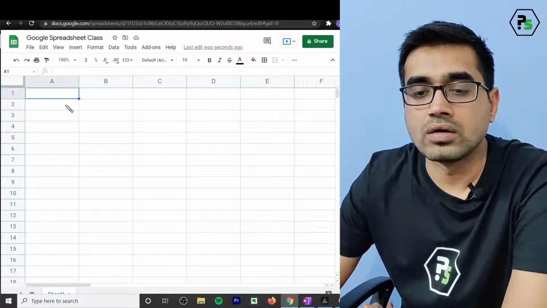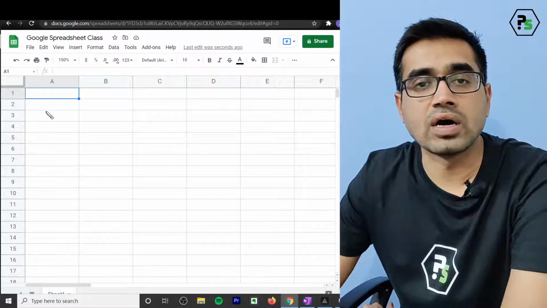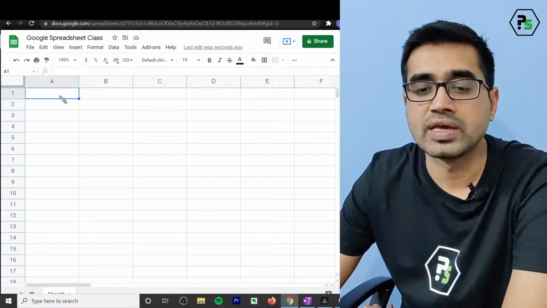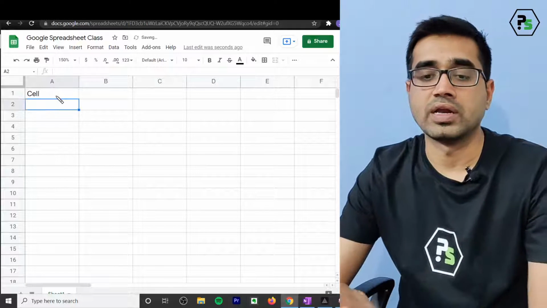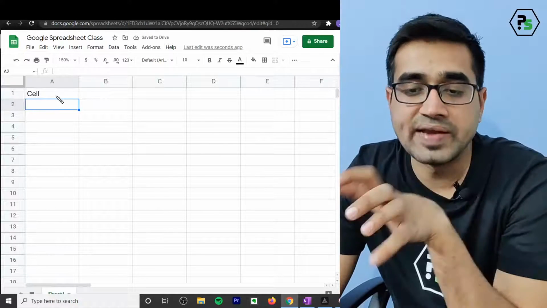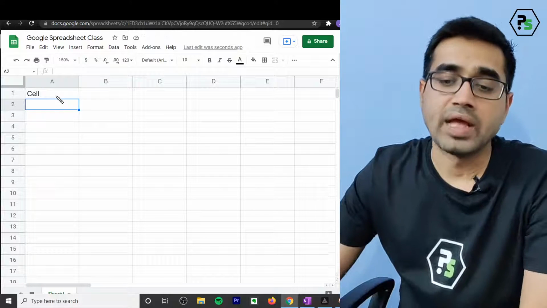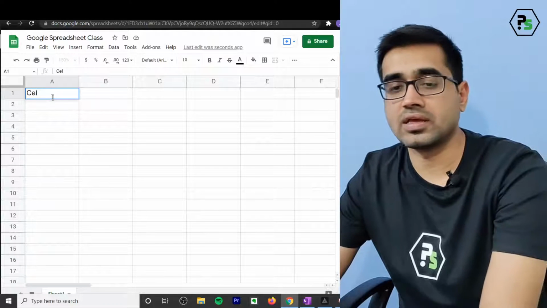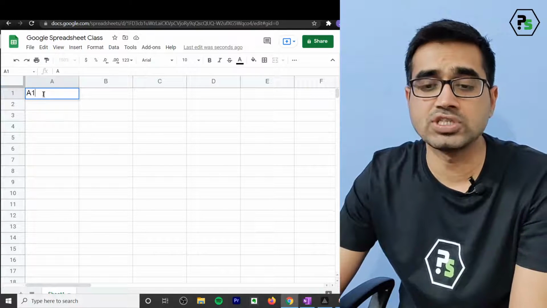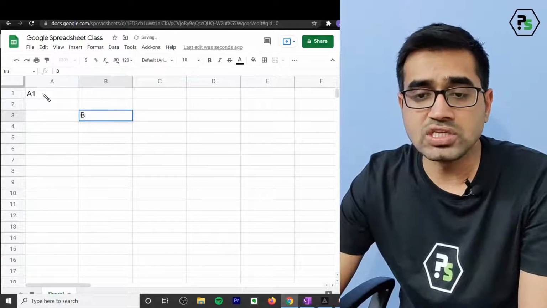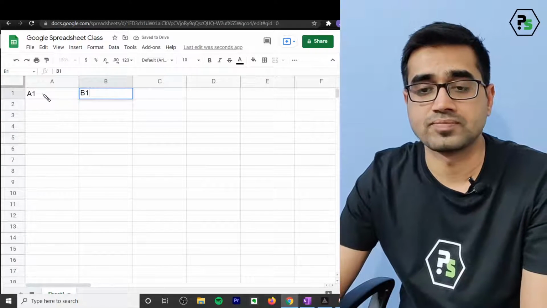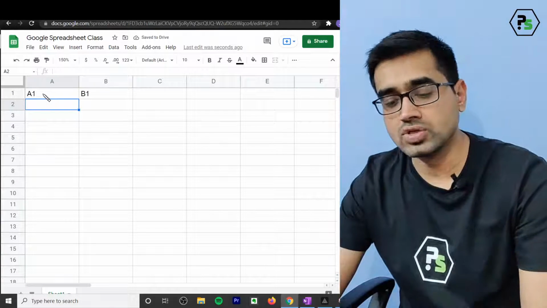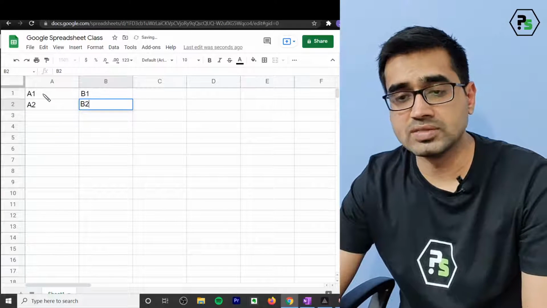Now let us understand one important point. This cell, which is selected in blue, is the smallest entity in a Google spreadsheet. This cell has a position, and the position is A1. This next one is B1. So we always write the column letter first and then the row number. So this is A2, this is B2.